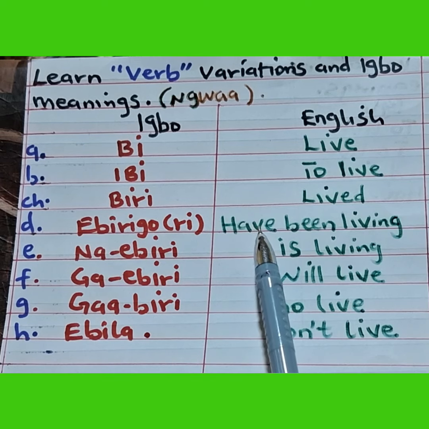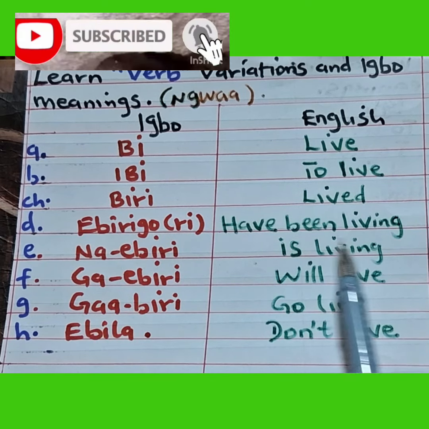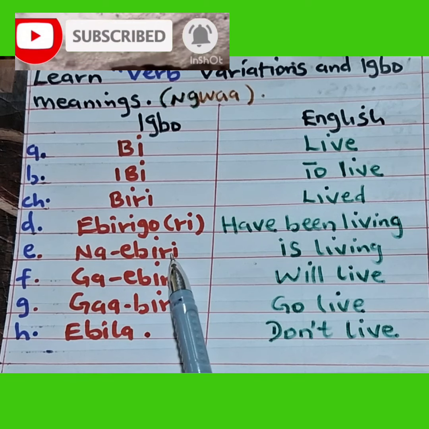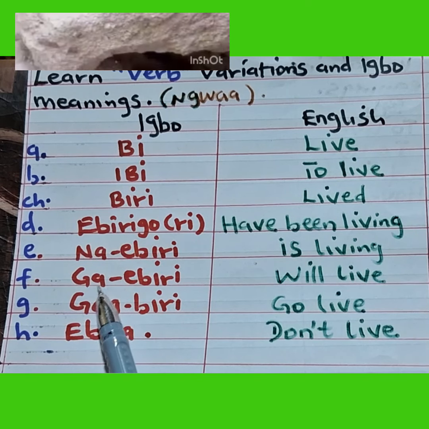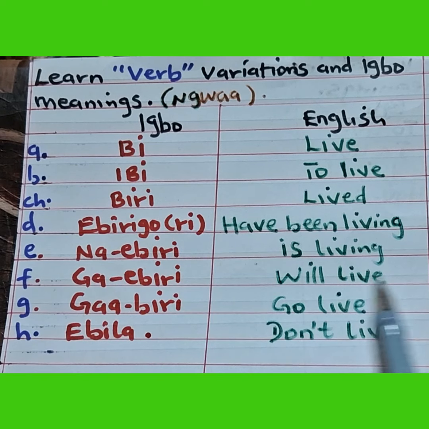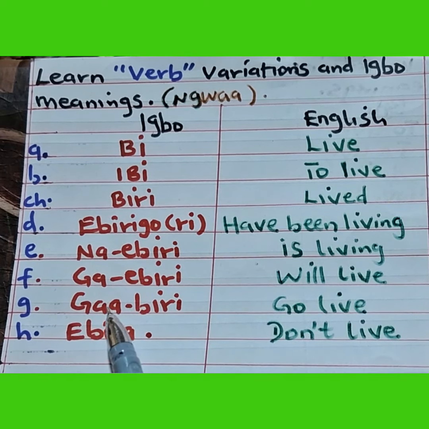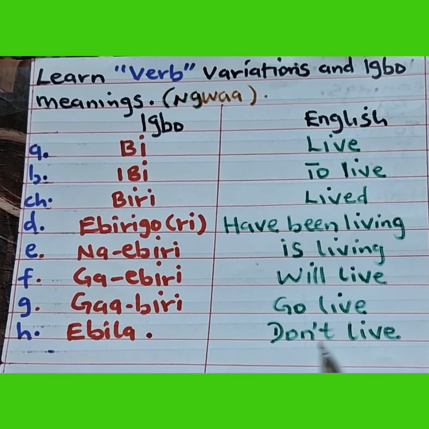Ebirigo means have been living, the same thing. Na ebiri, is living. Ga ebiri, we live. Ga biri, go live. Ebila, don't live.